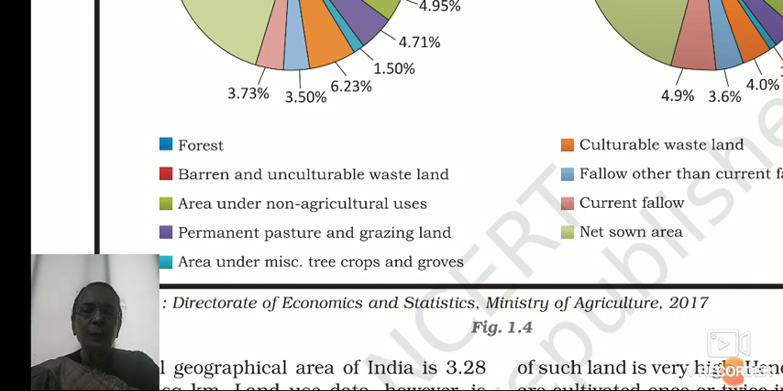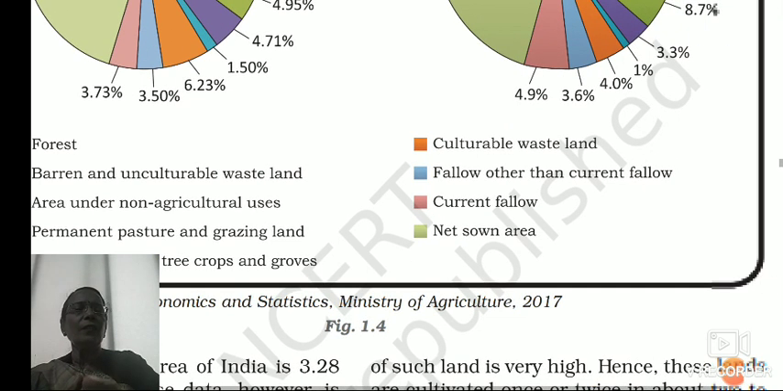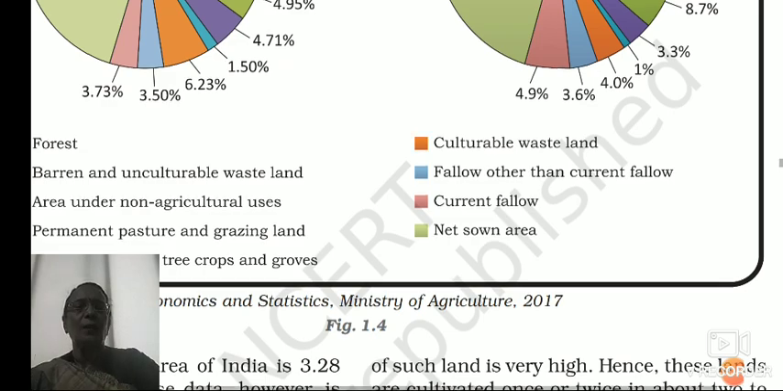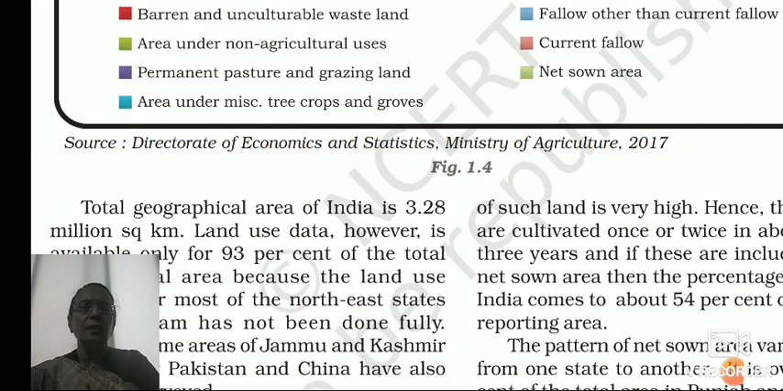Then in purple, permanent pastures and grazing land. Then area under miscellaneous tree crops and groves. Then here we have culturable wasteland in red. Then in blue we have fallow other than current fallow land, that is in 2014-15. Then we have current fallow land, and then net sown areas, how much net sown area we have. This data is given by the Directorate of Economics and Statistics, Ministry of Agriculture in 2017.